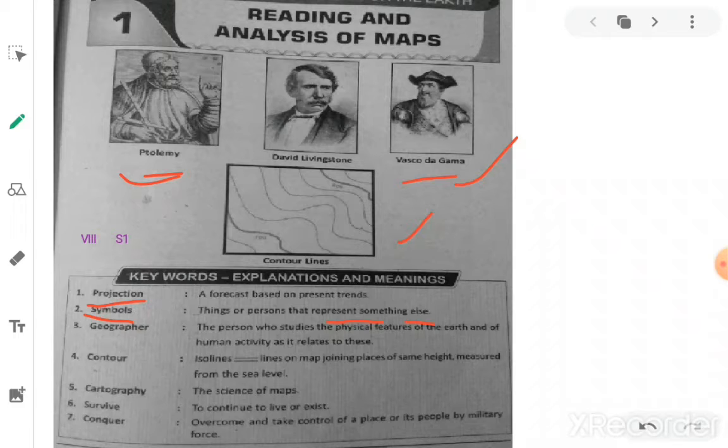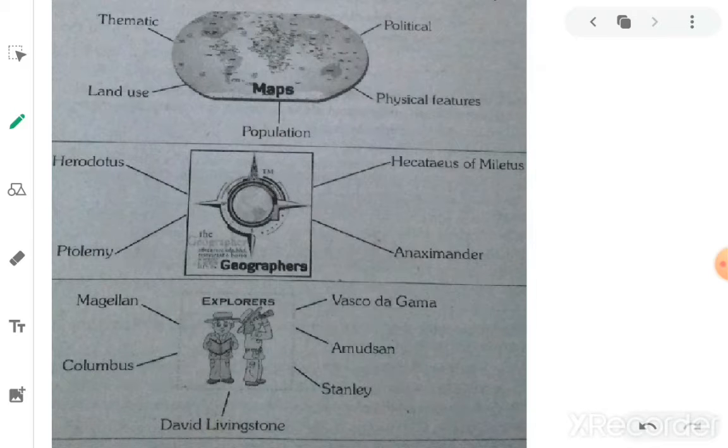Next, third one, geographer. Here the geographer means one who studies geography, the features of a particular place. So here there are some different geographers, well-educated philosophers, like Herodotus, Ptolemy, Hecataeus, Miletus, and Alexander. These are the geographers. They made some maps of their countries according to their usage. These are called geographers.